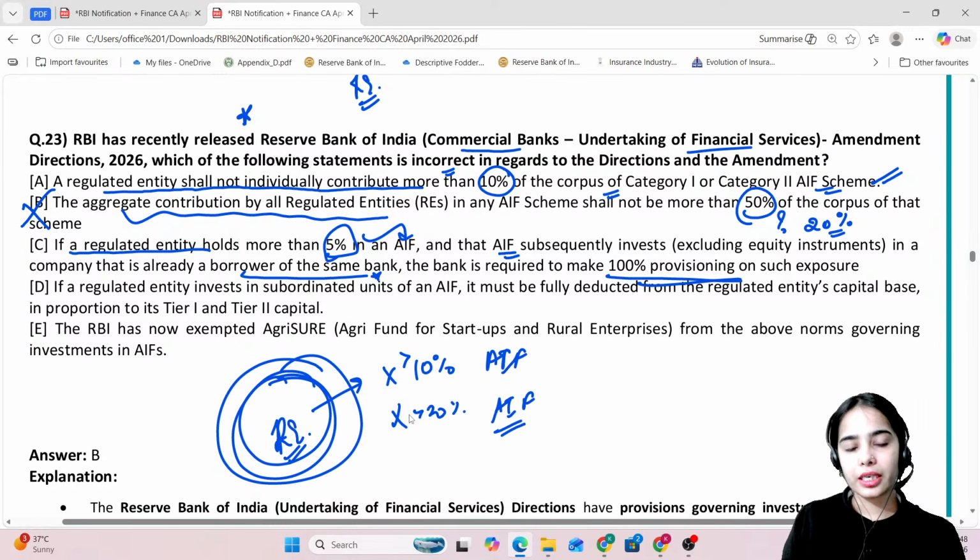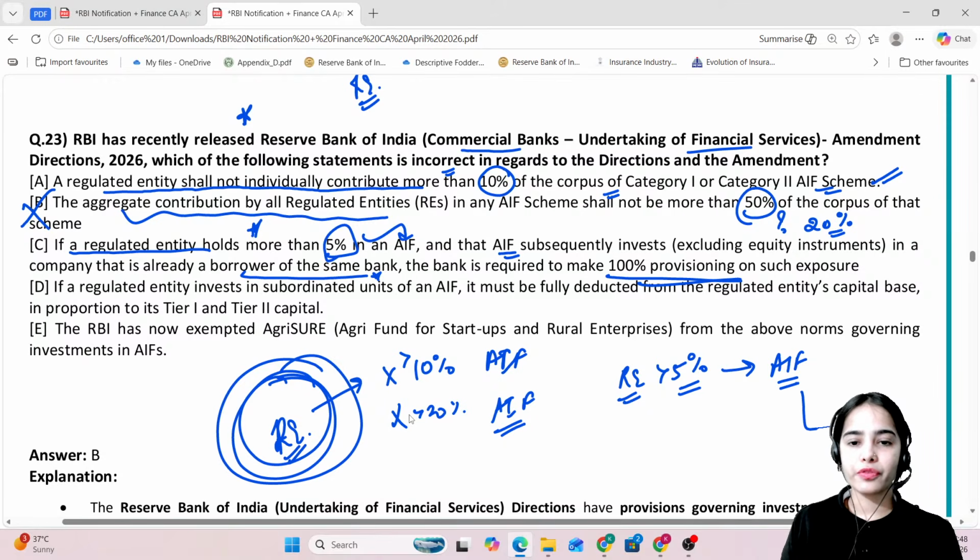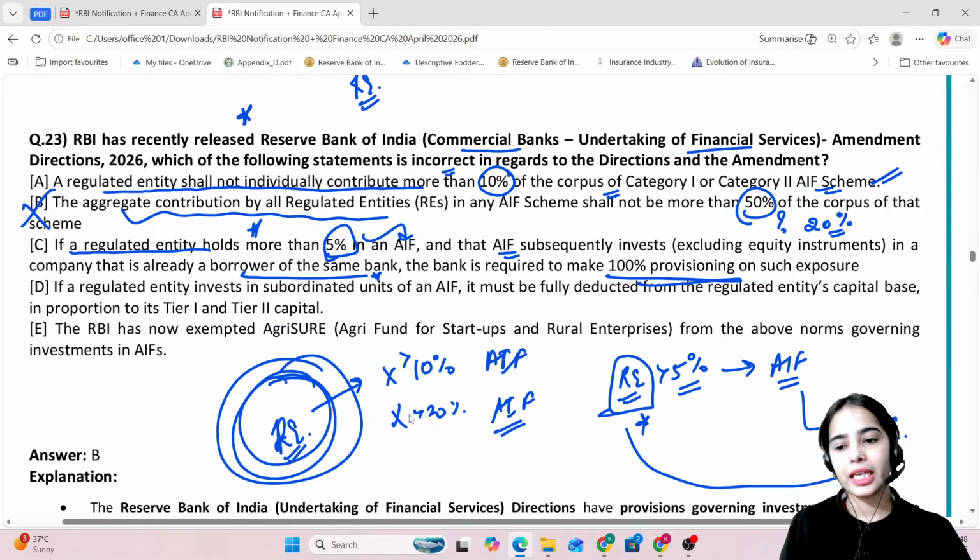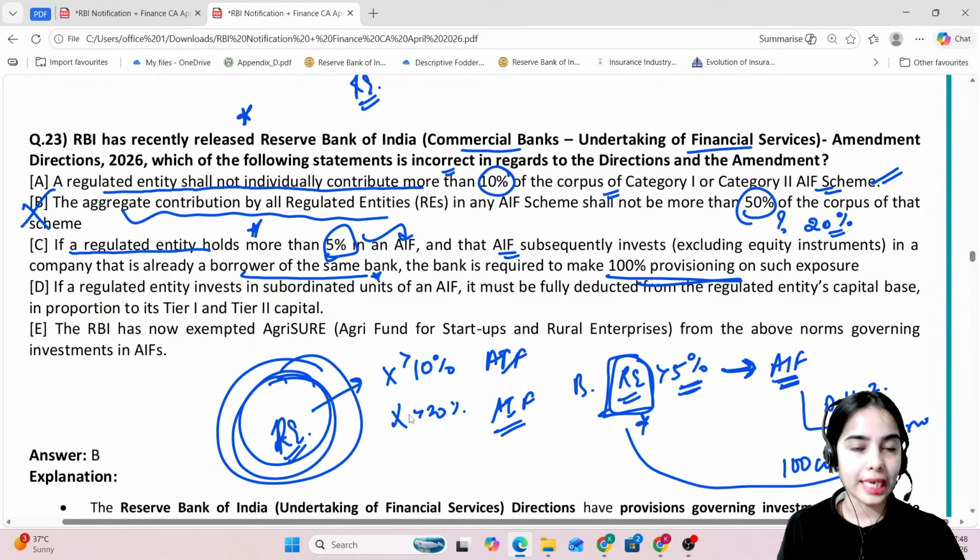If, let's say, a regulated entity is holding more than 5% in the alternative investment fund, and the alternative investment fund is investing in the borrower entity of this regulated entity, that means there is indirect investment happening in the borrowing entity's debt instrument. So the bank has already given the debt of 100 crores to this borrower, and now the alternative investment fund is using the investment of the regulated entity to further invest in the debt instrument of this borrower, so further providing the debt to this borrower.